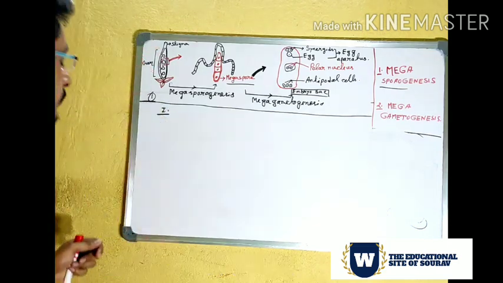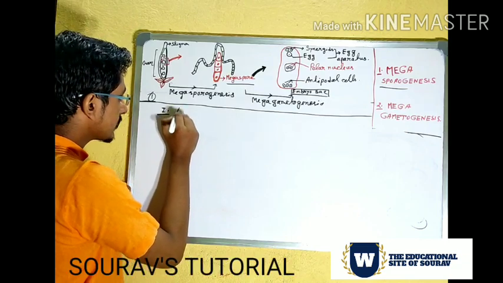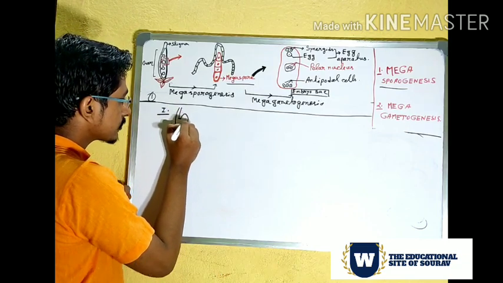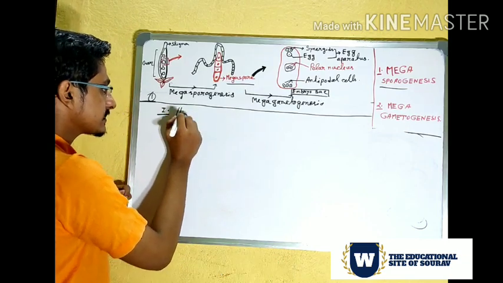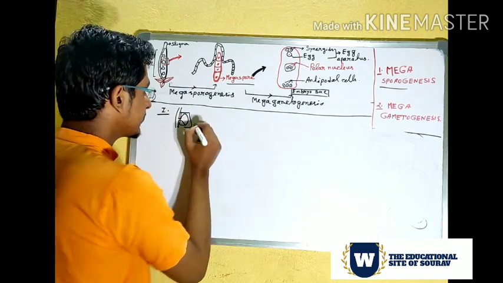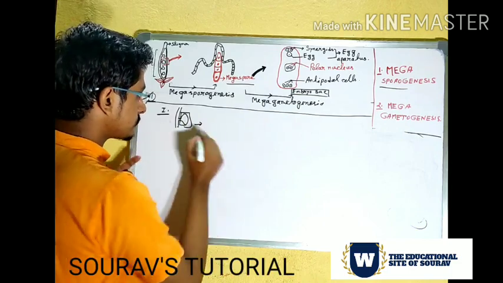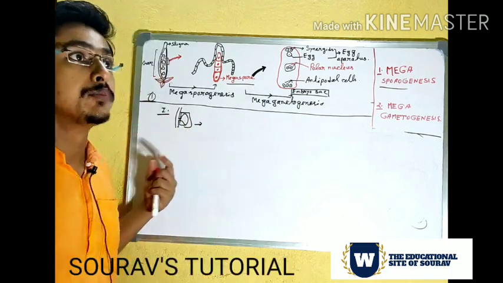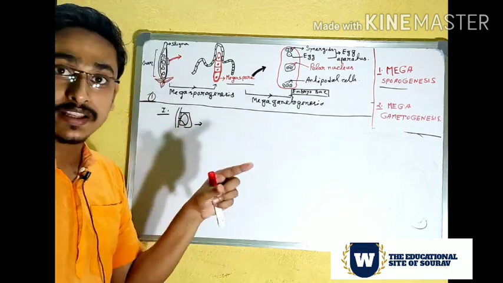So this is the ovule portion. Suppose we take a single ovule. If we cut it, then actually just think, the ovule is present in the ovary.